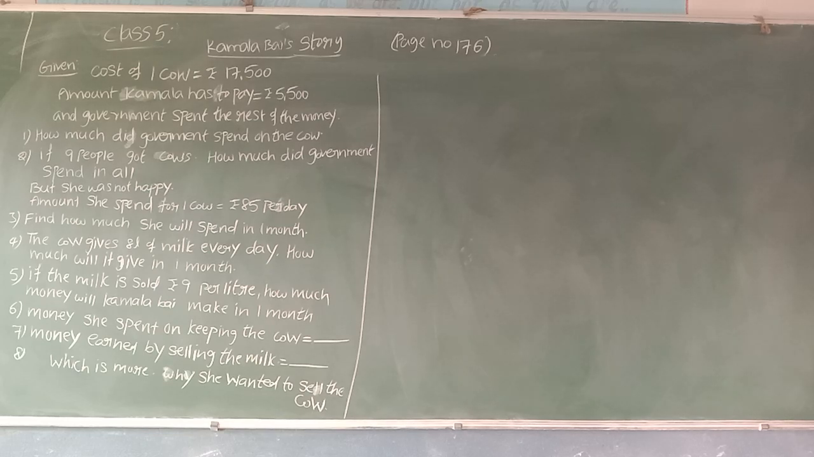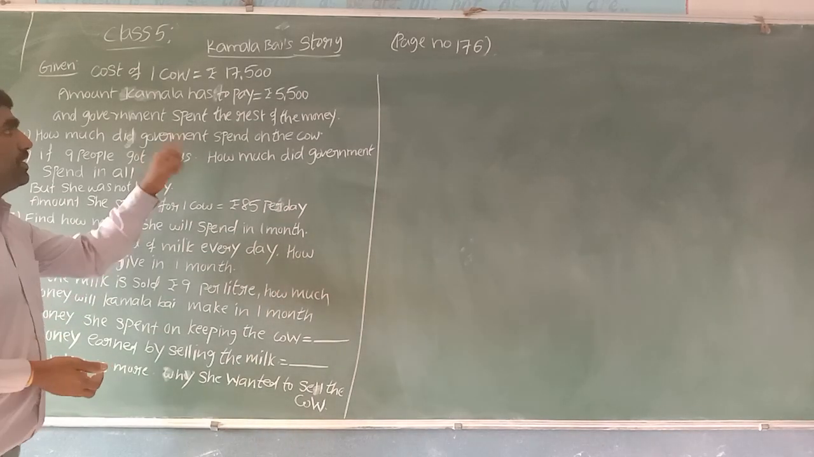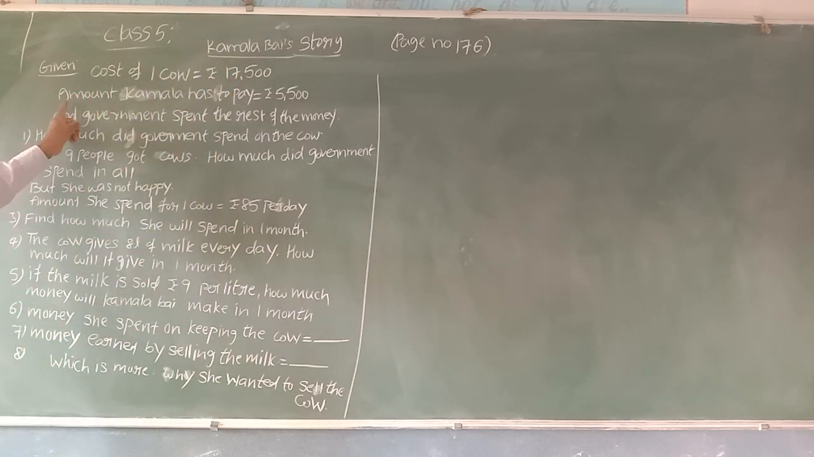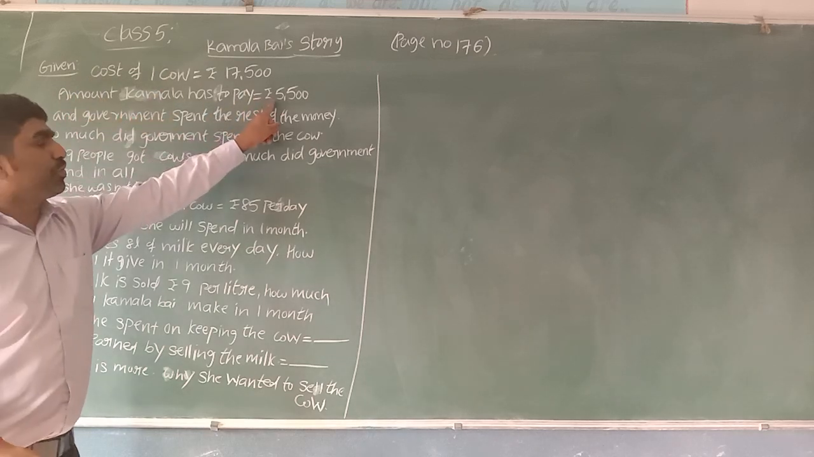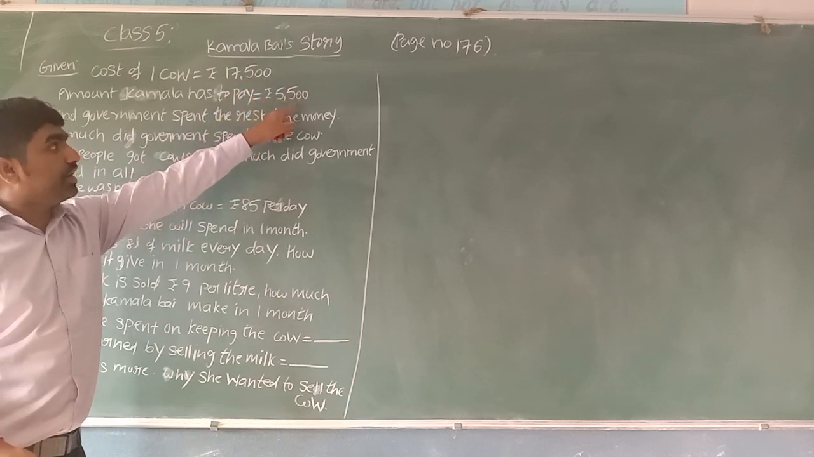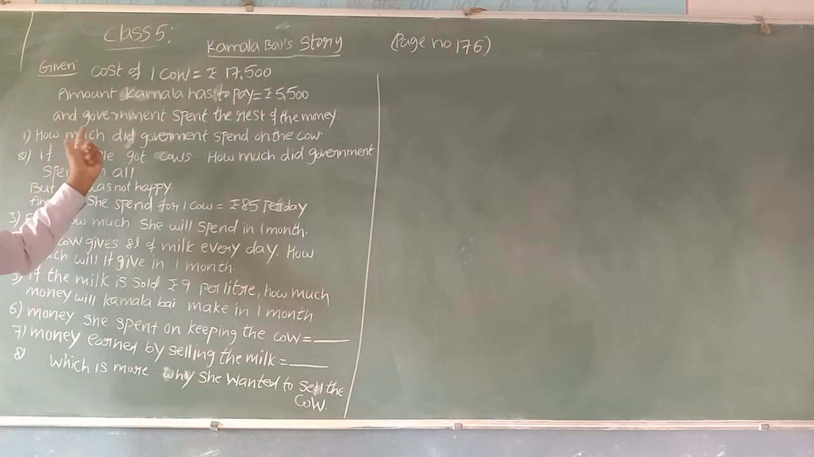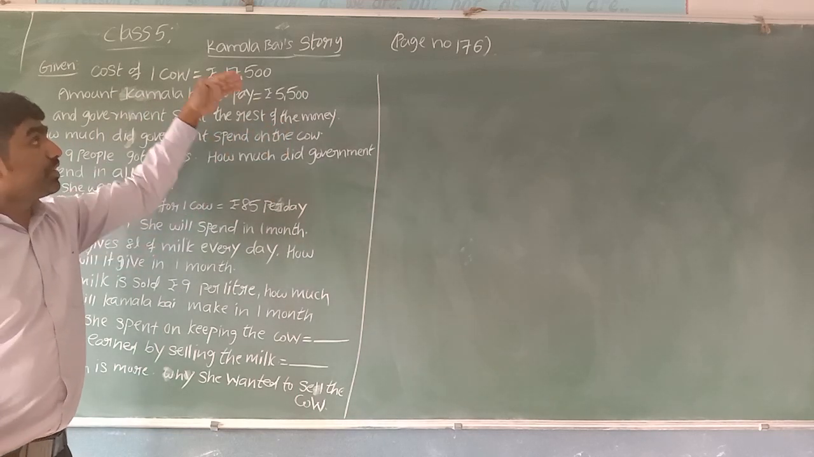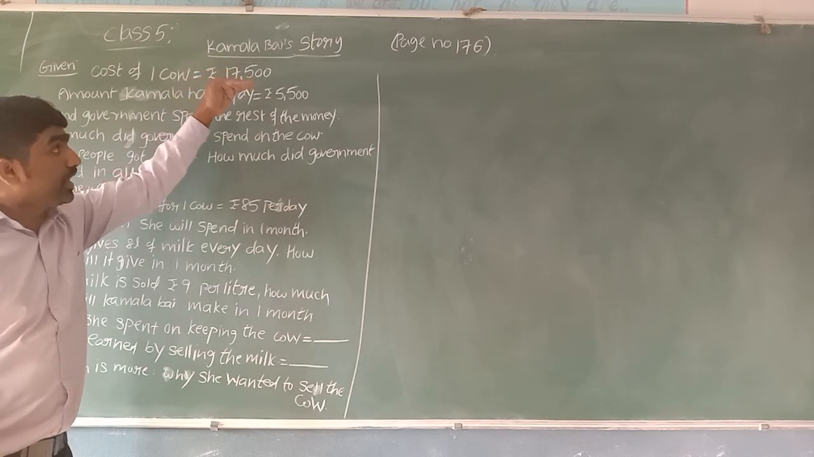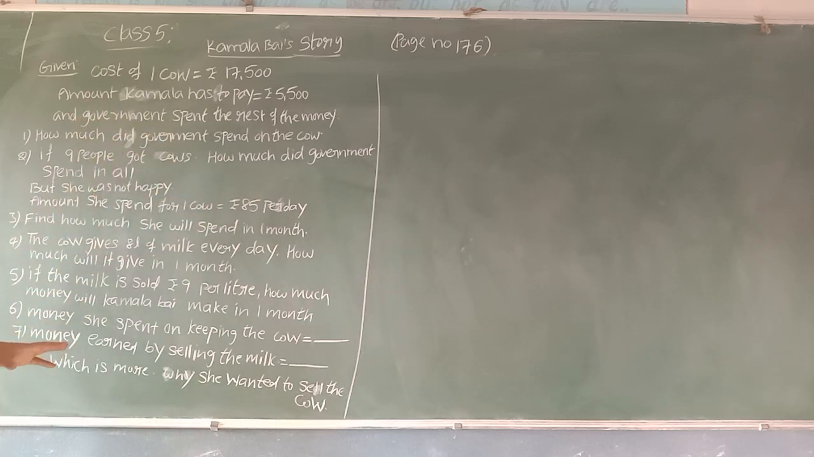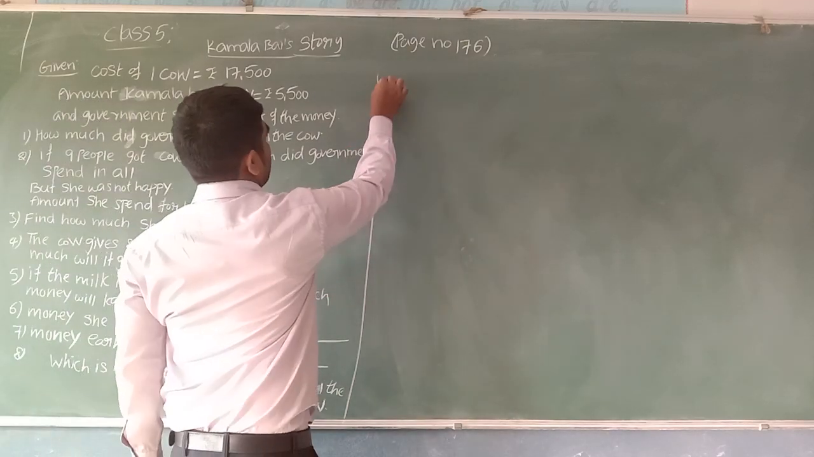You can see some questions we have about the Kamala Bai story. Cost of one cow is equal to 17,500. Amount Kamala has to pay is equal to rupees 5,500. Out of 17,500, 5,500 is going to be paid by Kamala, and the rest of the amount the government will pay. How can I find the rest of the amount? From 17,500, you can subtract this 5,500. The balance amount is going to be paid by the government. How much did the government spend on the cow? So let us answer the first question.